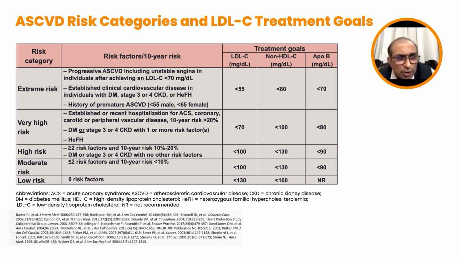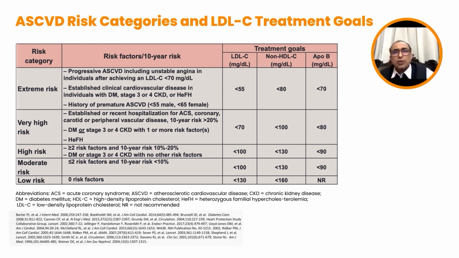And when we are seeing a patient who has a previous history of cardiovascular disease along with diabetes, then he falls into the extremely high risk category. And here the target of LDL should be less than 55, the target for non-HDL cholesterol should be less than 80, and the target for ApoB should be less than 70.